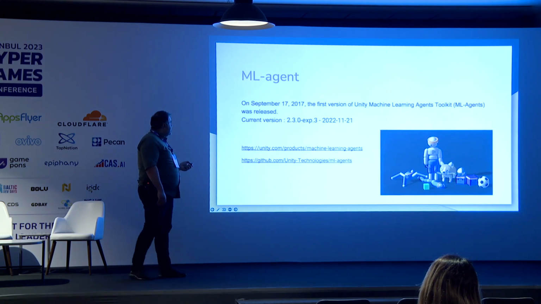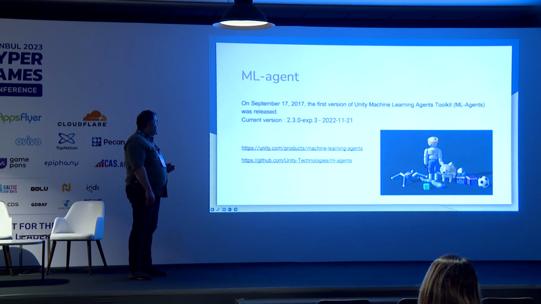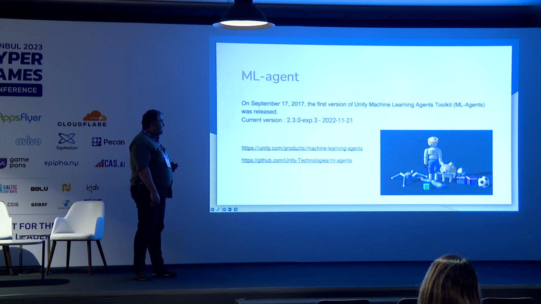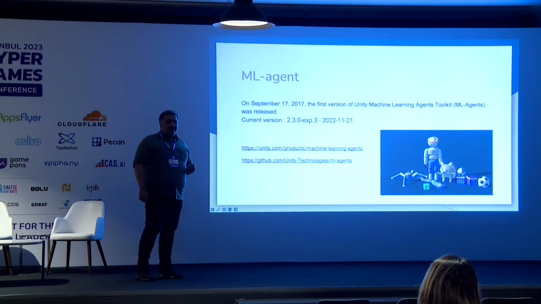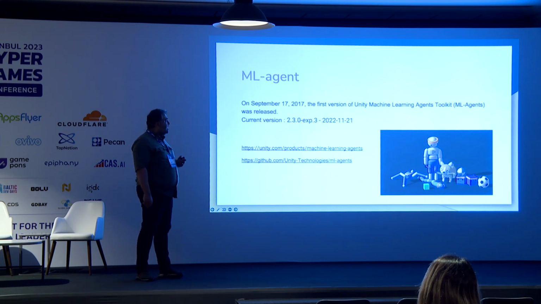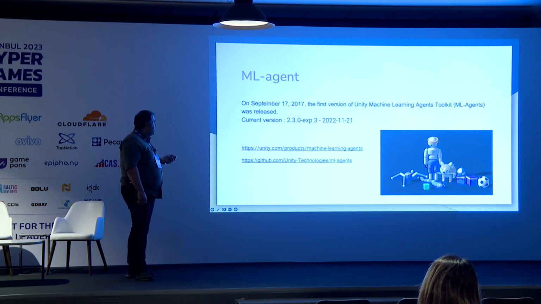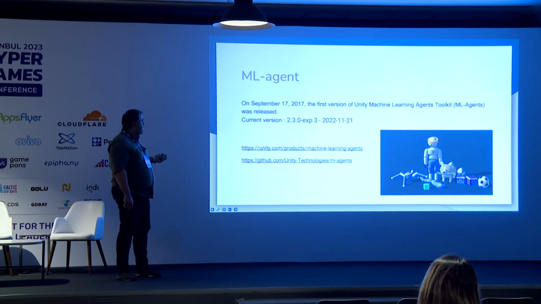First of all, in September 2017, Unity's first version of the ML Agent was released. The purpose of ML Agent was to help developers use Unity to train and use machine learning and intelligent agents for their game inside Unity. The current version of ML Agent is 2.3.0.